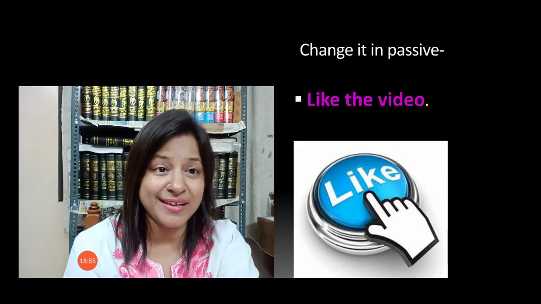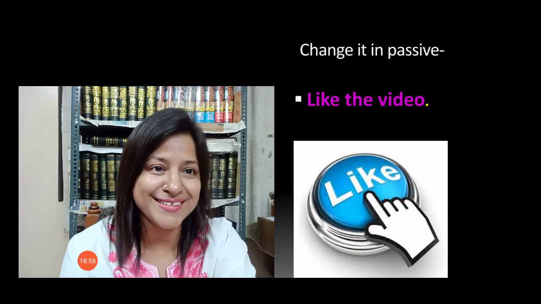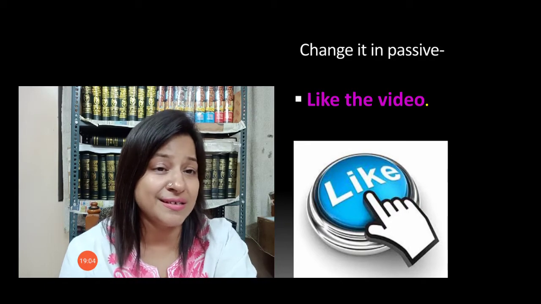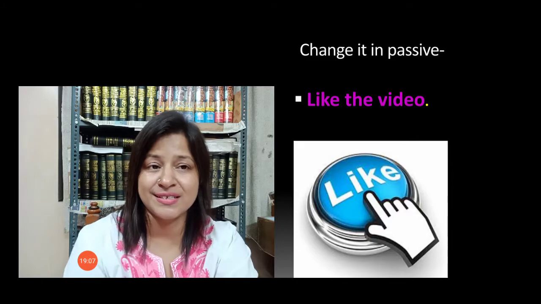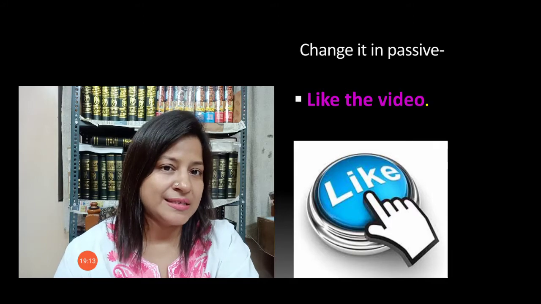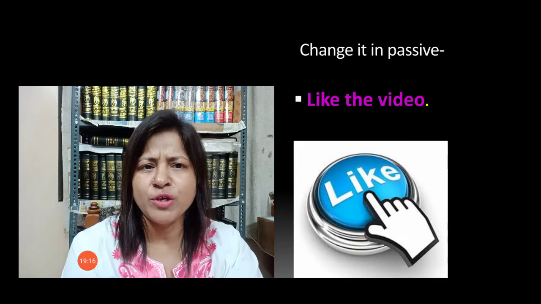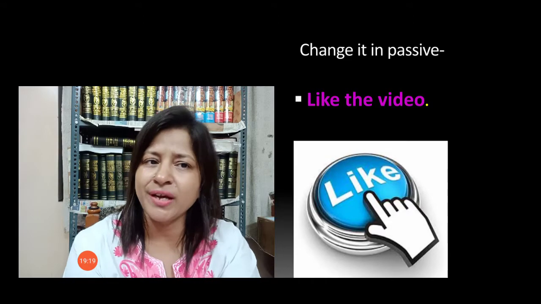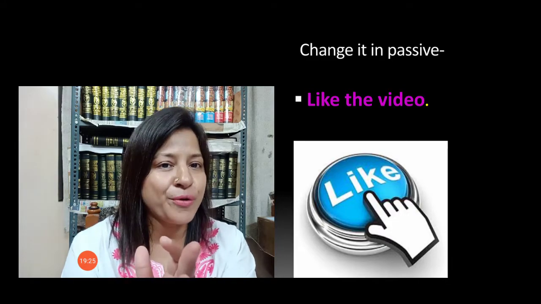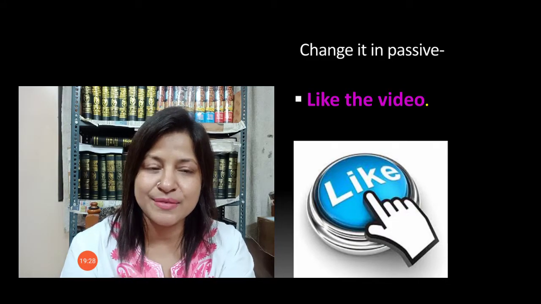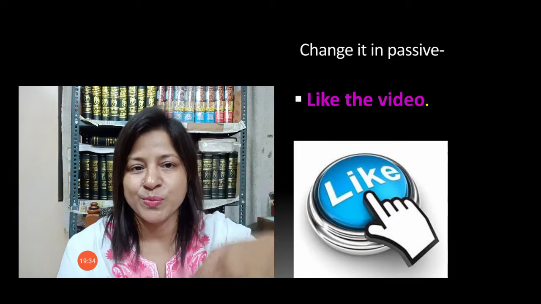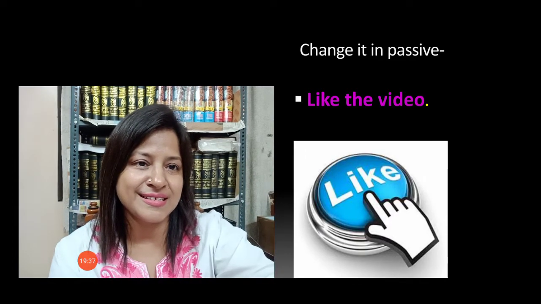Like the video. Okay, so change it in passive voice. Okay, I'm telling you, there are two ways to change this sentence. You can change it in both the ways. Okay, yes, fast. Now I'm giving you 10 seconds. With the 10 counts, you have to change this in passive voice. 1, 2, 3, 4, 5, 6, 7, 8, 9, 10. Now press the button.